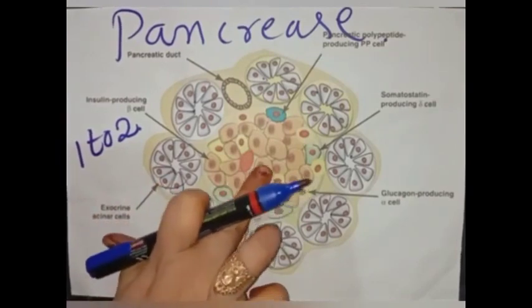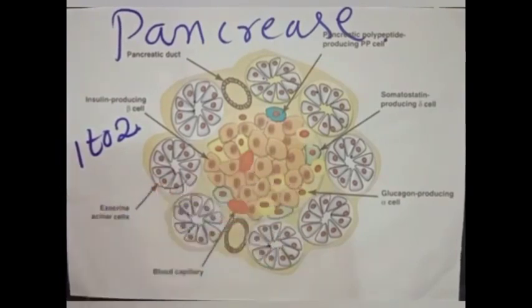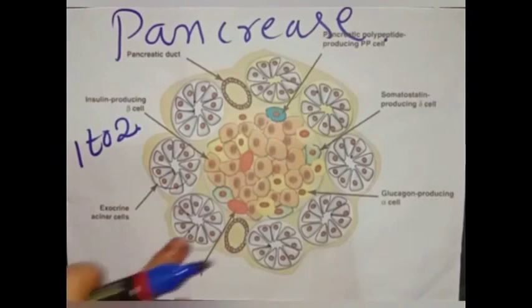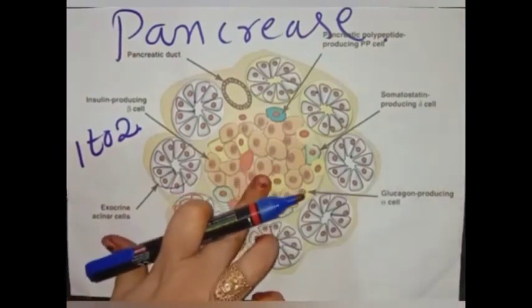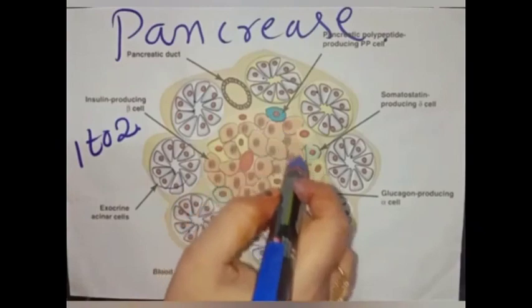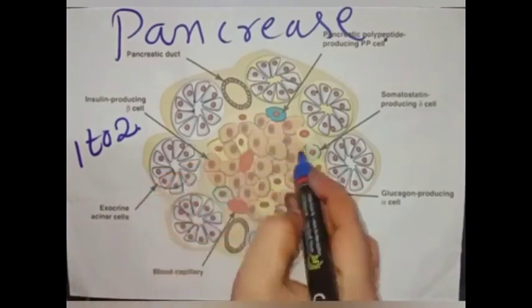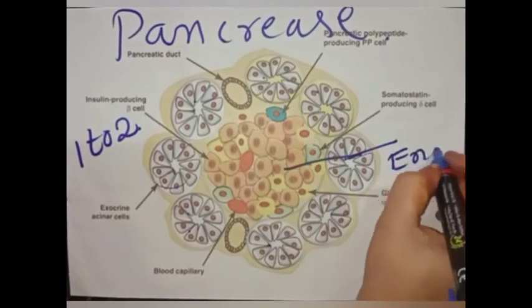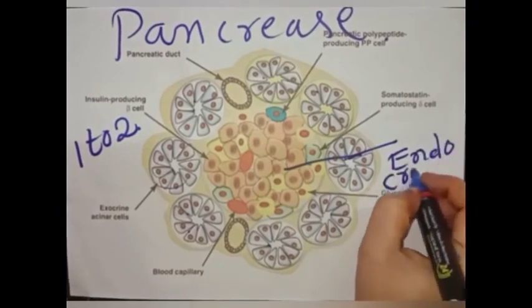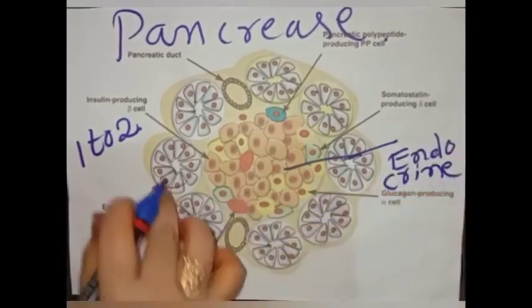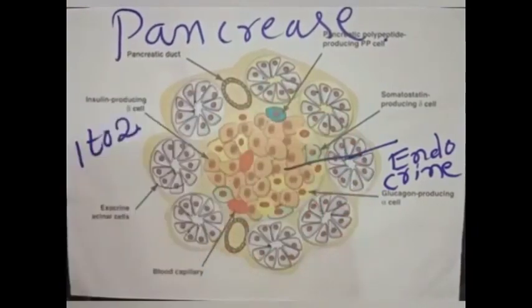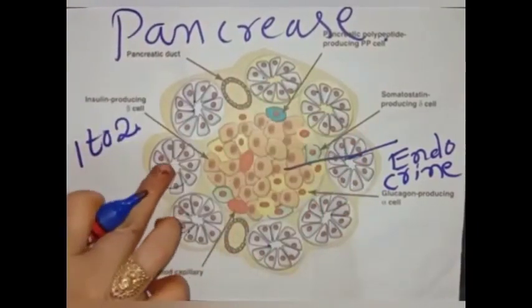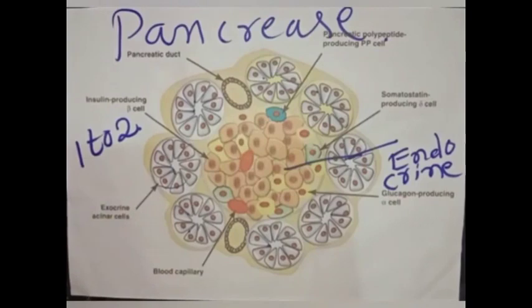Hormones are helpful to control and coordinate the glucose levels in the blood. So this section belongs to the endocrine system. These belong to exocrine. From these, the pancreas secretes the enzymes amylase, lipase and so on.